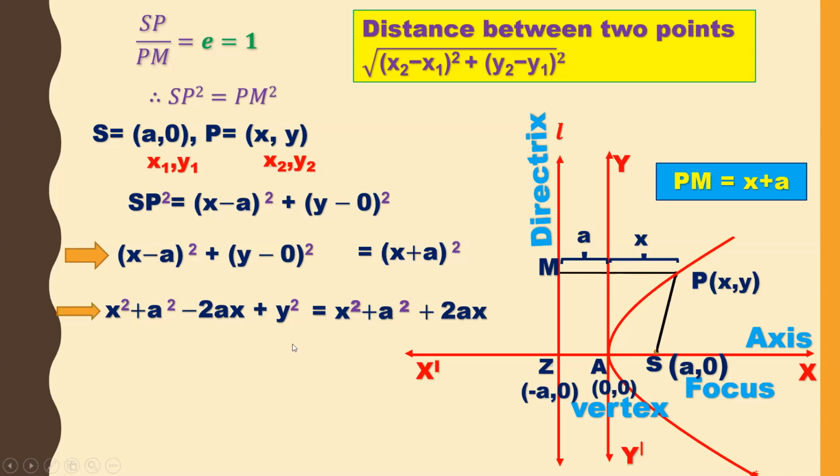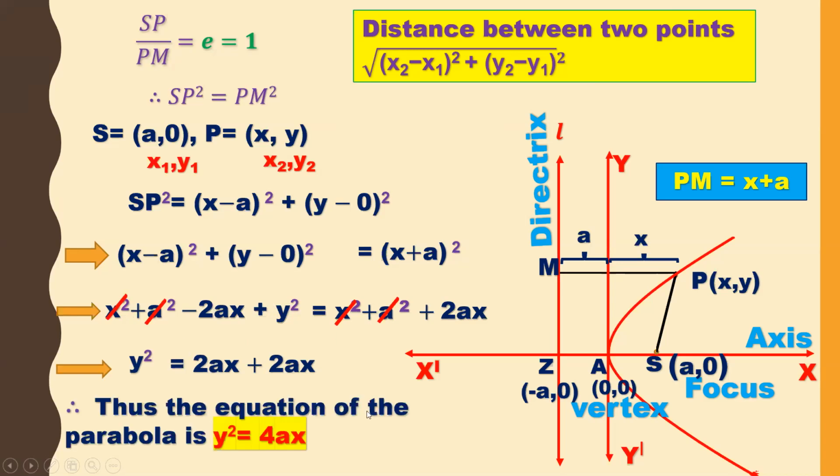Now I can cancel the left hand side and right hand side terms. x square cancels, a square also cancels. Then I send minus 2ax to the right hand side. So I get y square is equal to 2ax plus 2ax, which is 4ax. Thus the equation of the parabola is y square is equal to 4ax. This is the proof of the standard equation of the parabola.